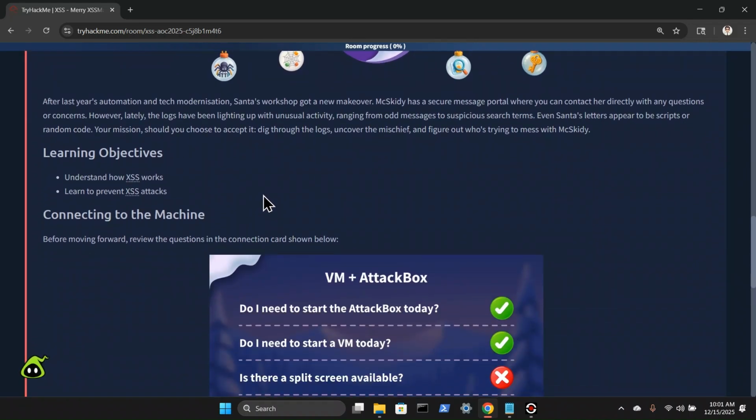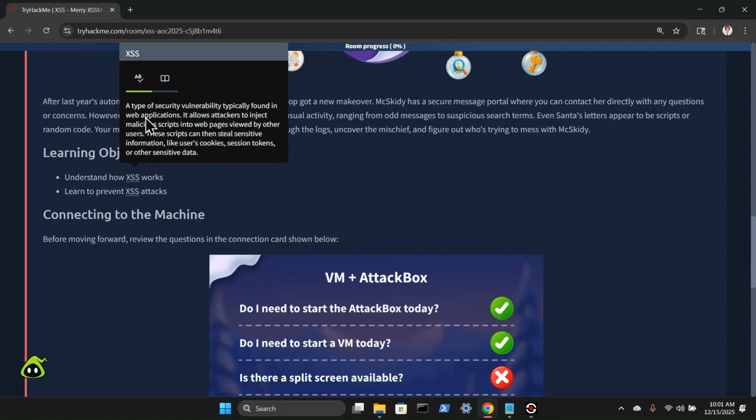After last year's automation and tech modernization, Santa's Workshop got a new makeover. McSkitty has a secure message portal where you can contact her directly with any questions or concerns. However, lately the logs have been lighting up with unusual activity ranging from odd messages to suspicious search terms. Even Santa's letters appear to be scripts or random code. Your mission, should you choose to accept it, dig through the logs, uncover the mischief, and figure out who's trying to mess with McSkitty. So we need to understand how XSS works.